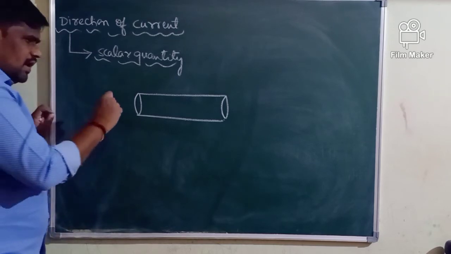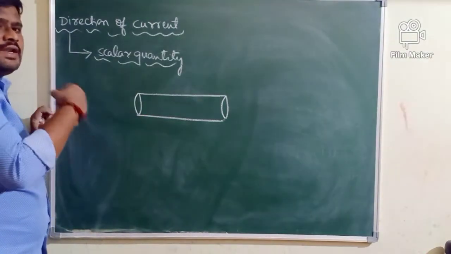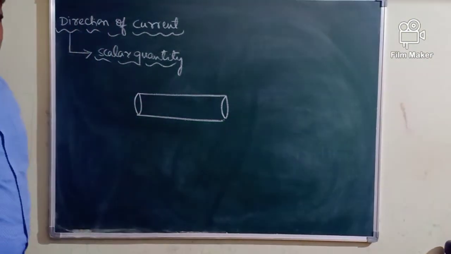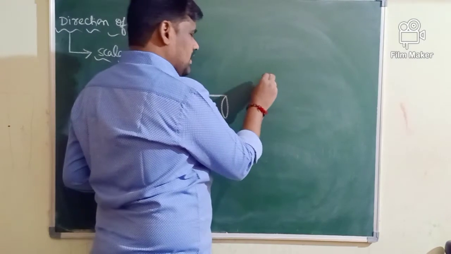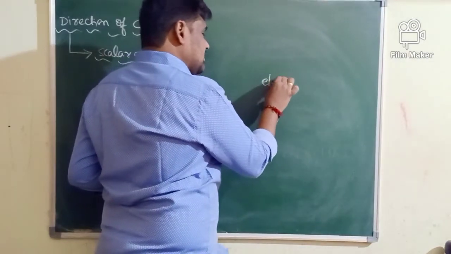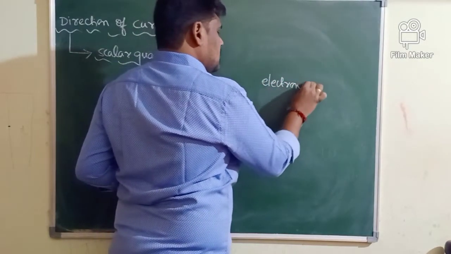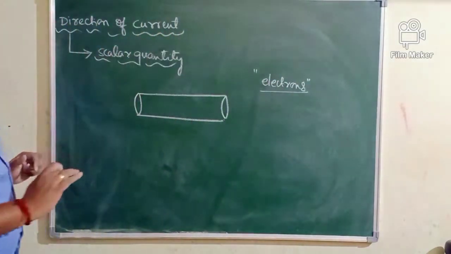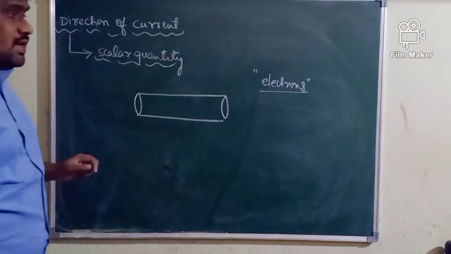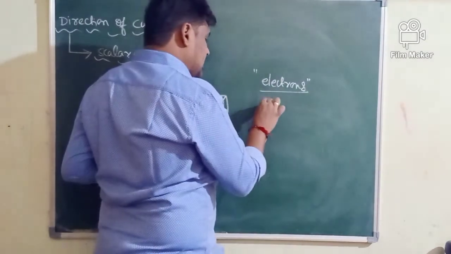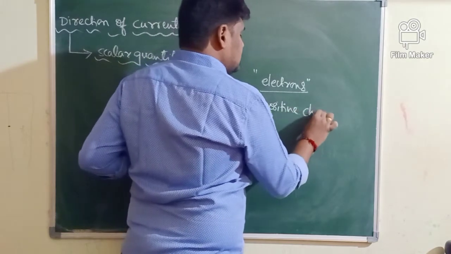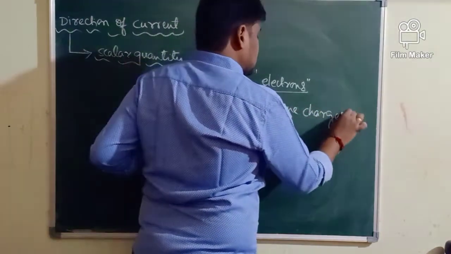Current in a conductor is produced due to the flow of two types of charges. One type of charge, a negative charge, is called electrons. Current can be produced by flow of electrons or flow of negative charges. Sometimes current can also be produced by flow of which type of charges? Positive charges.